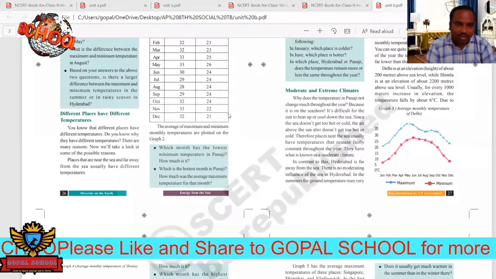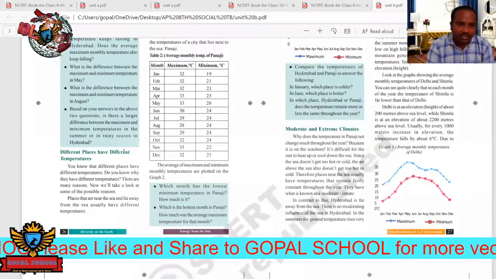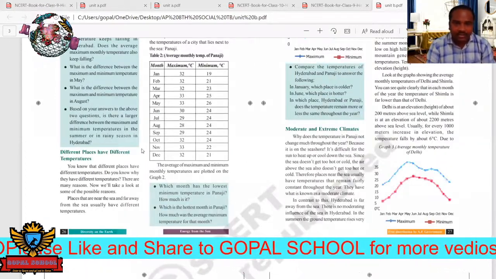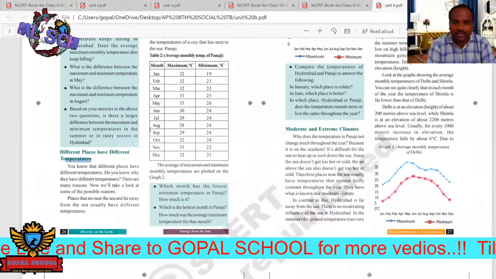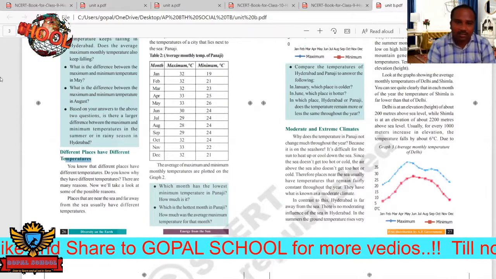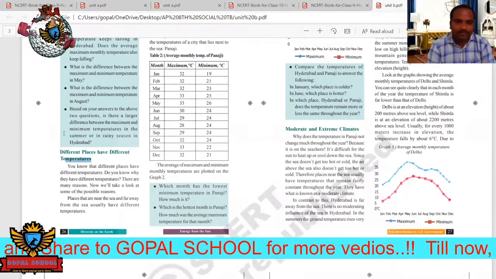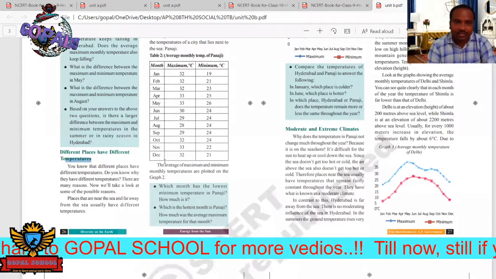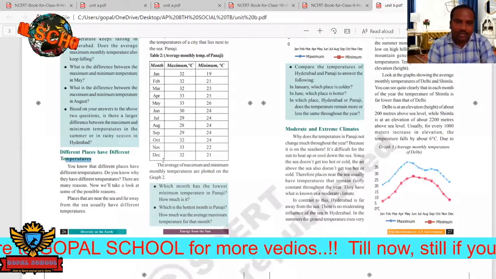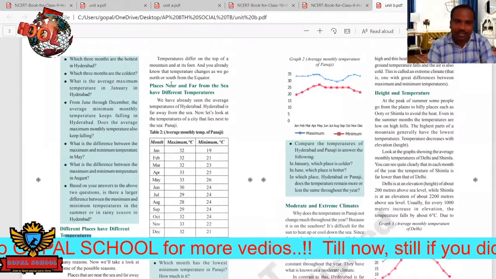Different places have different temperatures. All the places do not have equal temperatures. The same temperature cannot be seen in all places; only some places have similar temperatures. That is why temperature is not the same at all places.